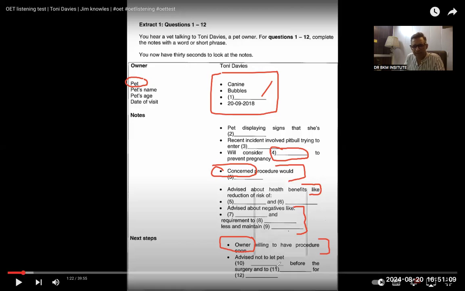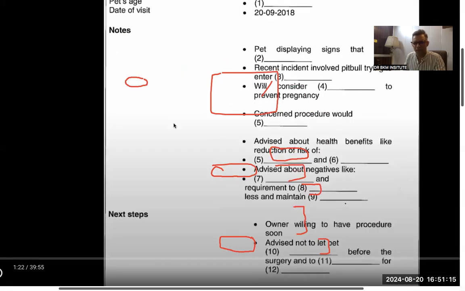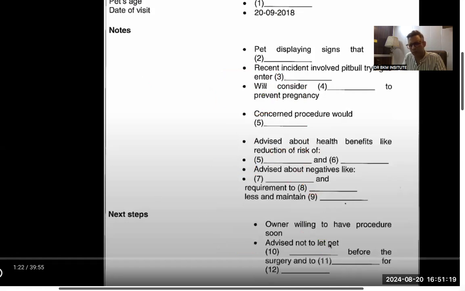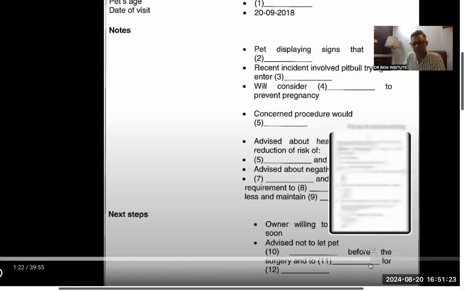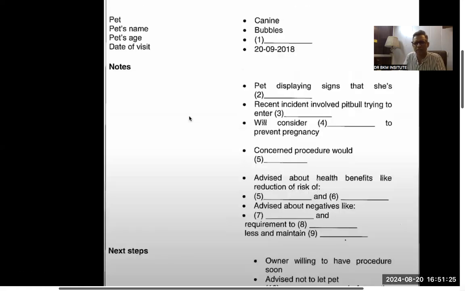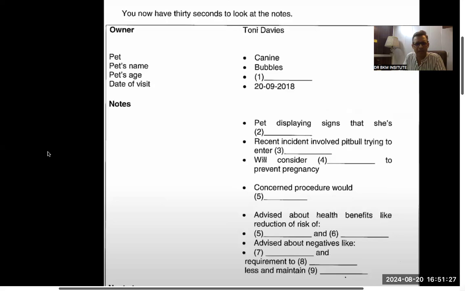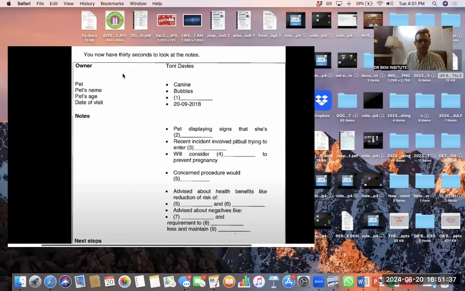Advised not to let pet dash. So there is another word, advised, that pet should not be let dash before the surgery. So maybe there is some advice that the pet should not be let go outside or something before the surgery, and to dash for and dash. So try to expect what kind of topic it is. In the exam, you will have 30 seconds, which is more than enough. Over here, obviously, we are taking more time because we want to learn from it. So by the time it will start playing, let's see how it goes. Okay.